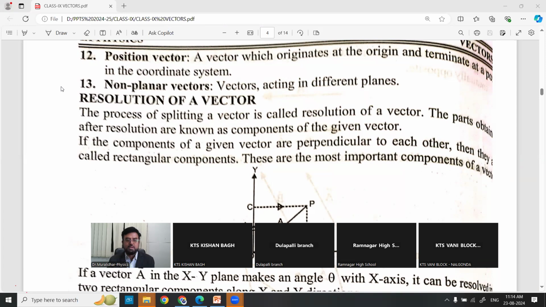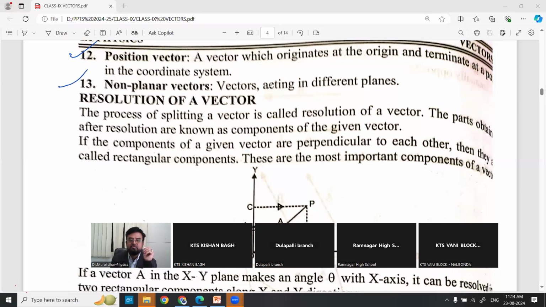Note this also, the 11th one. What is a position vector? A position vector is nothing but a vector which originates at the origin and terminates at a point in the coordinate system. Means there is a starting point and an ending point, where it starts from one point and ends at another point. Then that is called a position vector.